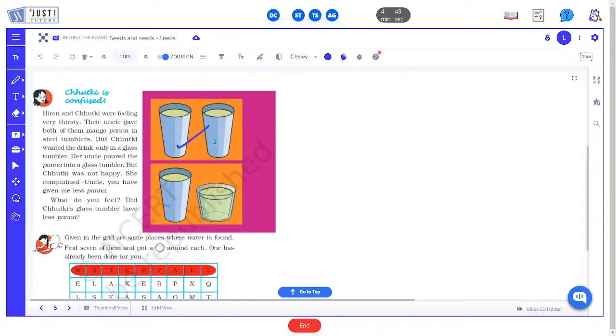Here are the steel tumblers in which Chutki and her friend got the panna. Now here Chutki says she wants to drink in a glass tumbler, so she's using this glass tumbler, but she's saying that she has got less panna now. Is it true? No, her steel tumbler's panna is now shifted to the glass tumbler, but what happened is this glass tumbler's width is more than its length. Its length is less, its width is more.